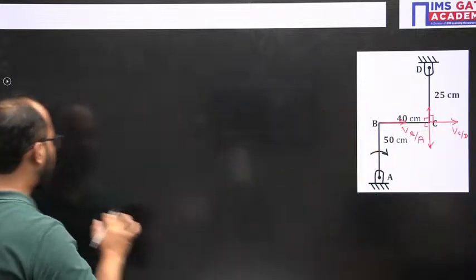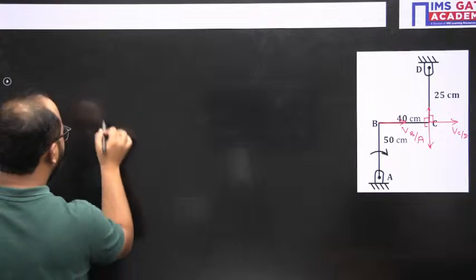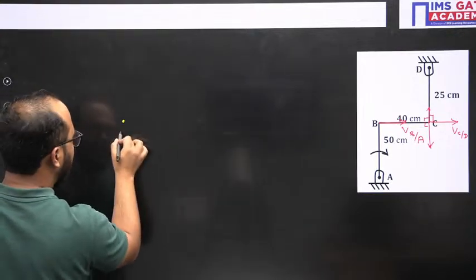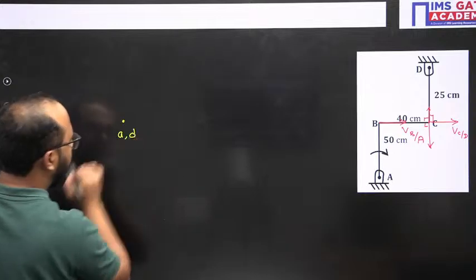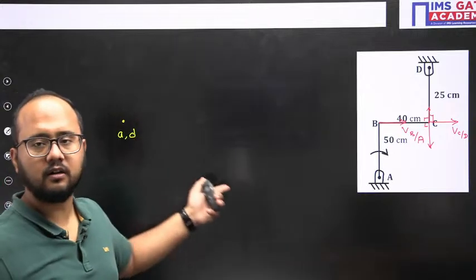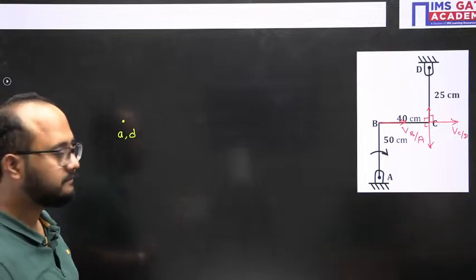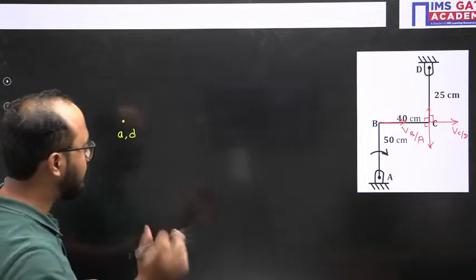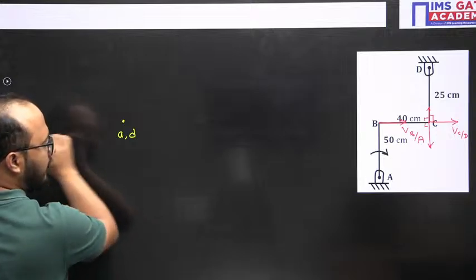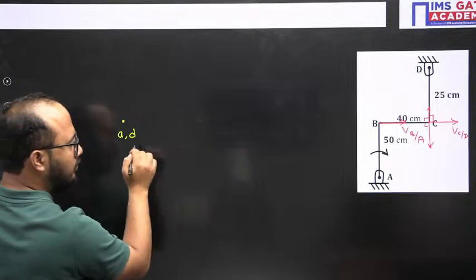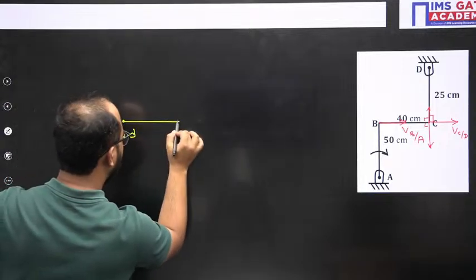Now the first step, what we need to do: first mention the fixed points. Fixed points are A, D. Generally we write them in small letters whenever we draw the velocity diagram. Now see, A, D is there. First of all, B with respect to A is in the horizontal direction.